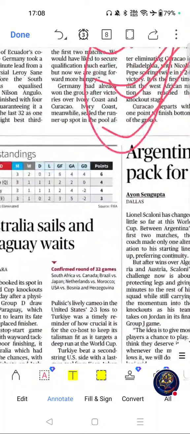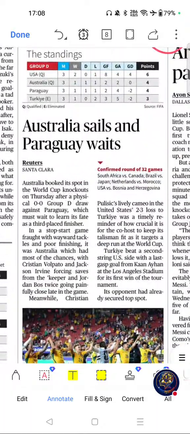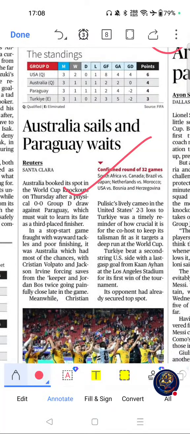Was this one. Australia sails and Paraguay waits. Why is this topic important for exams? International tournament qualification scenarios are often asked in the current affairs section, and this is relevant for SSC, banking and railway exams. Move on to the next important article.